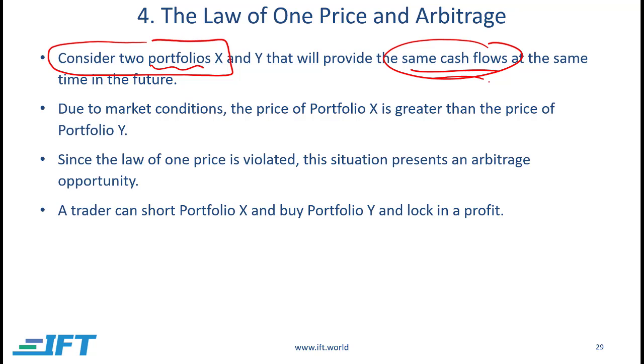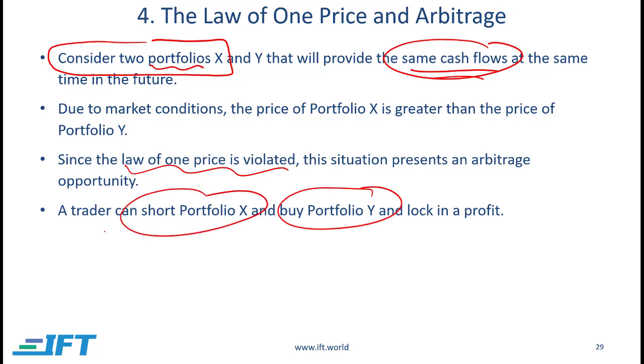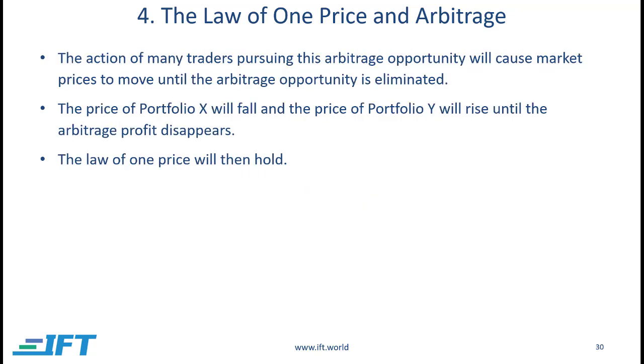And the value of those two should be the same. If the value of those two is not the same, then the law of one price is violated, and therefore there is an arbitrage opportunity. We would buy the cheaper one and short sell the expensive one. When we short sell the expensive one, its price will come down. We'll buy the cheaper one and move it up, and the arbitrage opportunity will disappear.